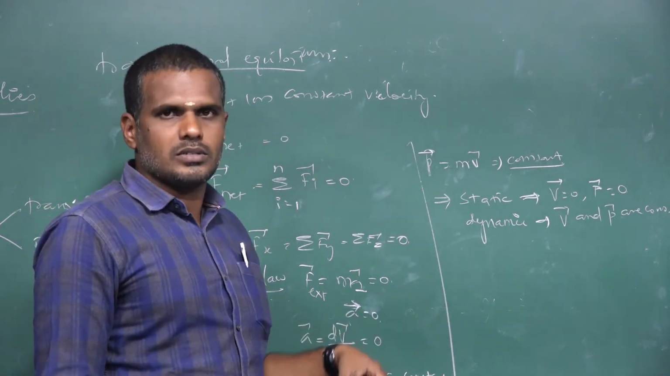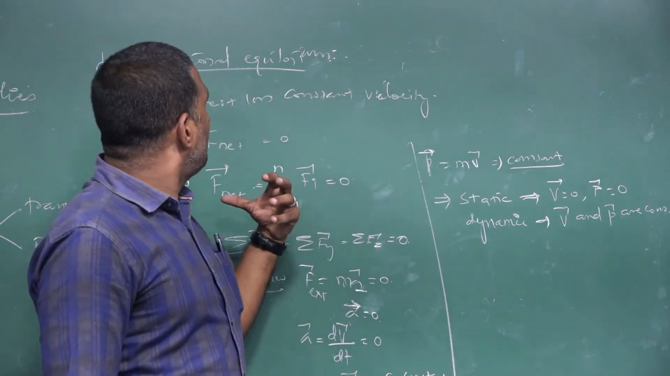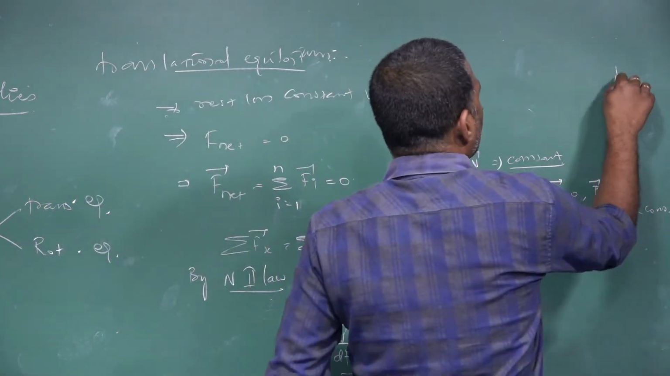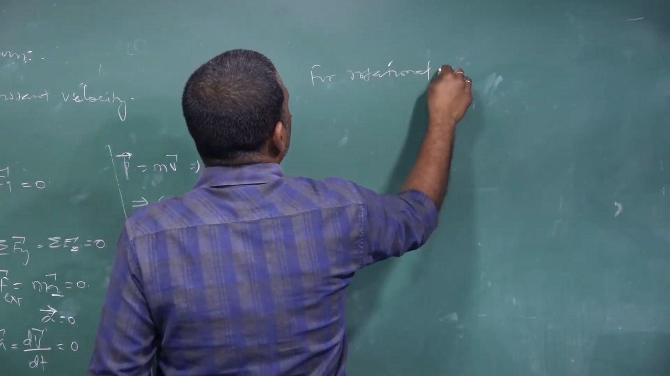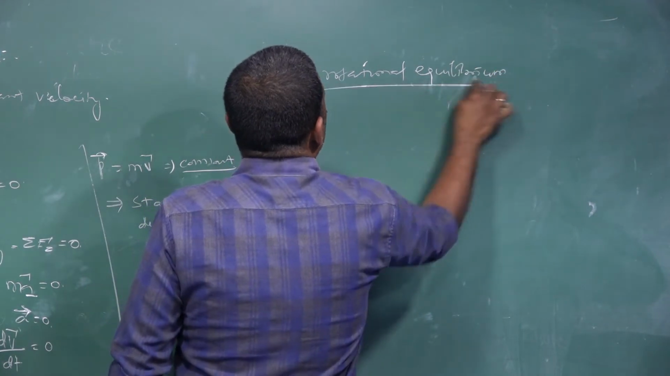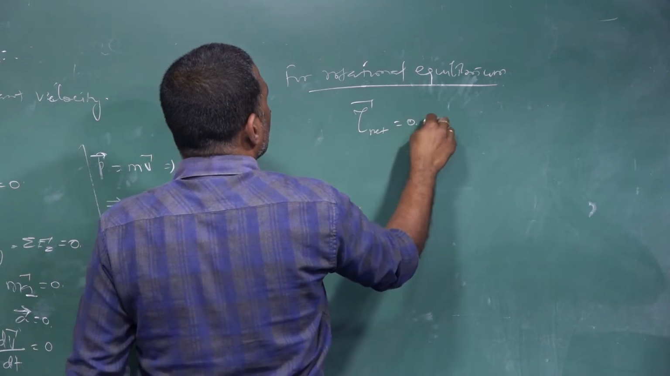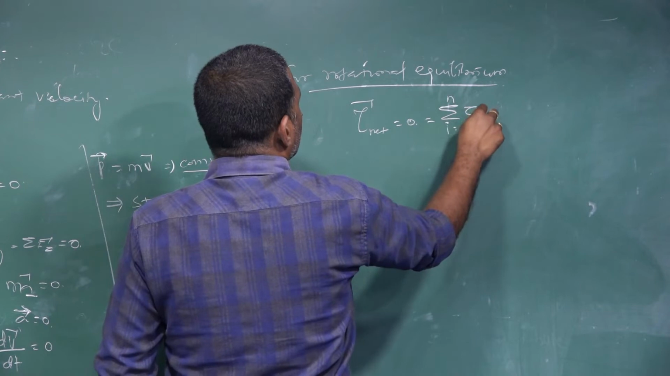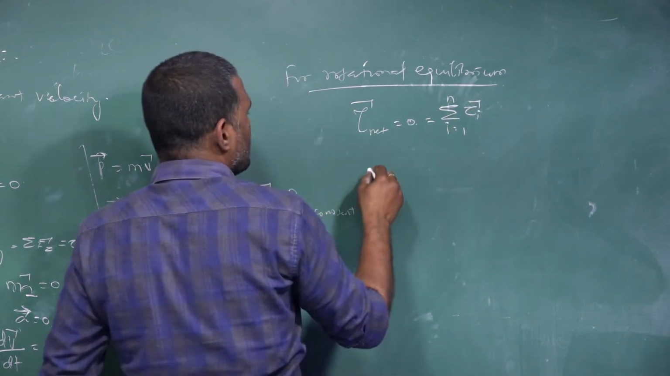This is the key idea which is required to speak about rotational equilibrium. We shall see that also. For rotational equilibrium, the net torque must be equal to 0, which is the sum over i equals 1 to n of tau i vector. This is equal to 0.